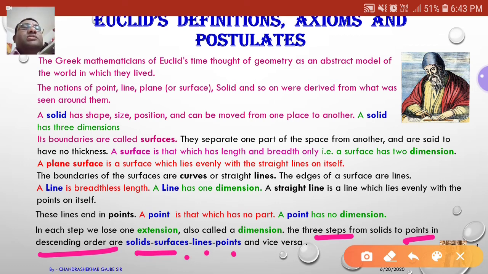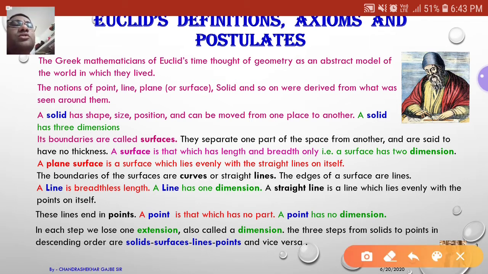And vice versa. This is in descending order because a solid has three dimensions, a surface has two dimensions, a line has one dimension, and a point has no dimension. That's why these are in descending order. We can also write that in ascending order, starting from points, then lines, then surfaces, and then solids. That will be in ascending order. Okay,